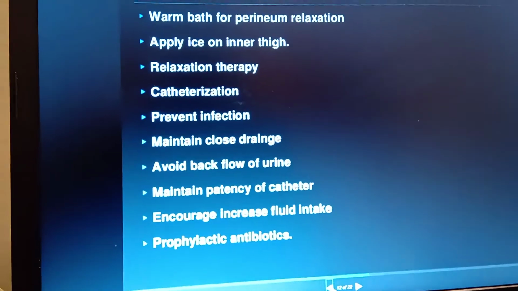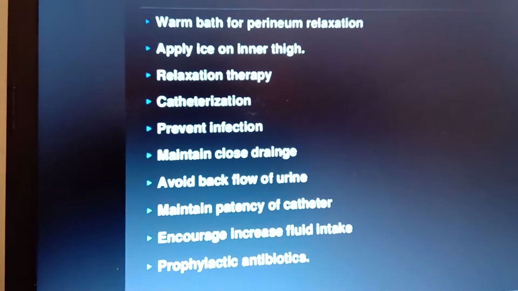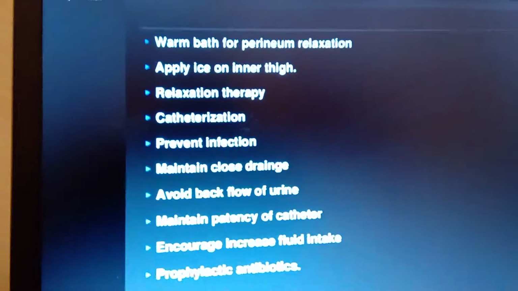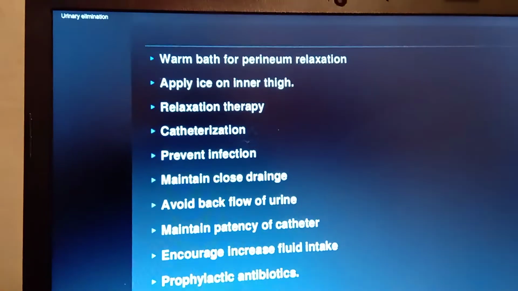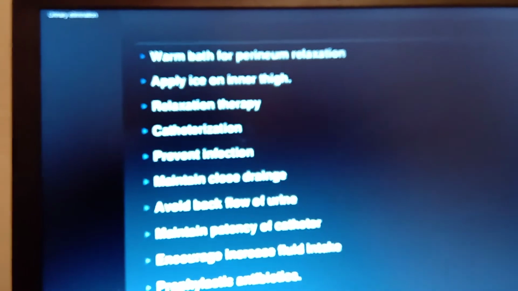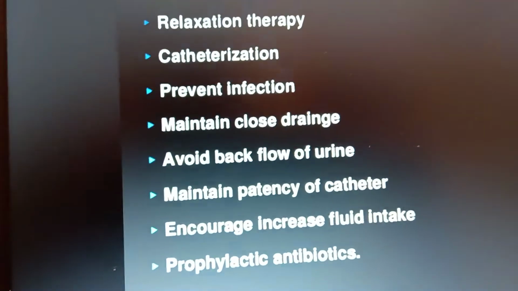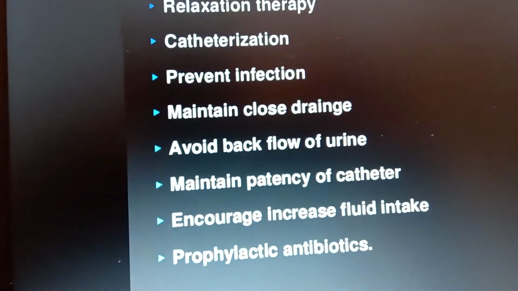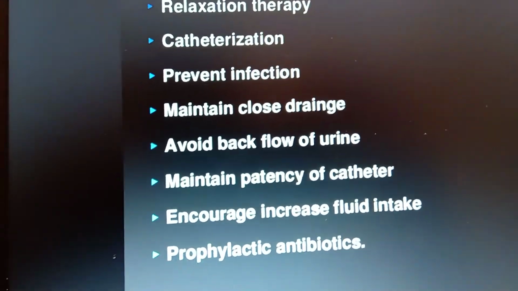And next, a warm bath for perineal relaxation. Because the patient has pain in the lower abdomen, you have to give a warm bath for the perineal area and apply ice on the inner thighs. Give relaxation therapy and provide catheterization. Prevent infection by giving antibiotics, maintain closed drainage, avoid backflow of urine, and maintain patency of the catheter.